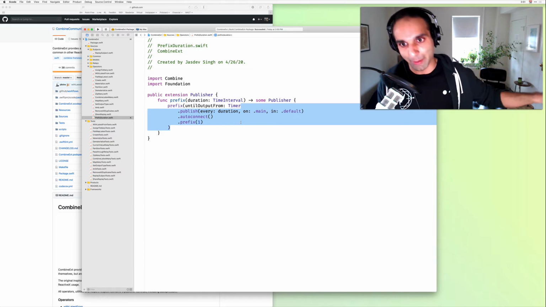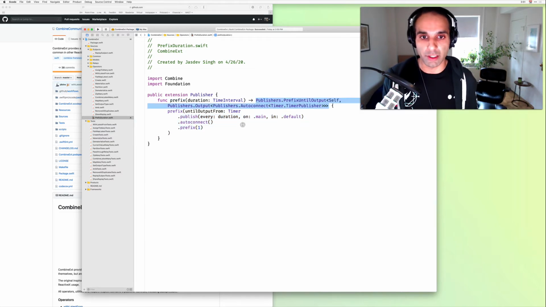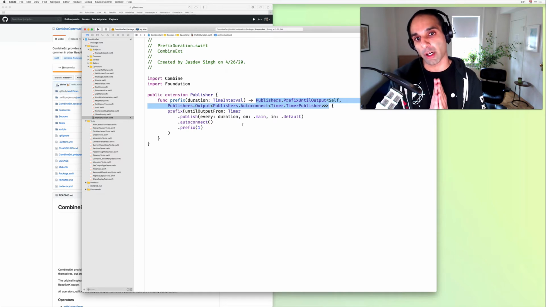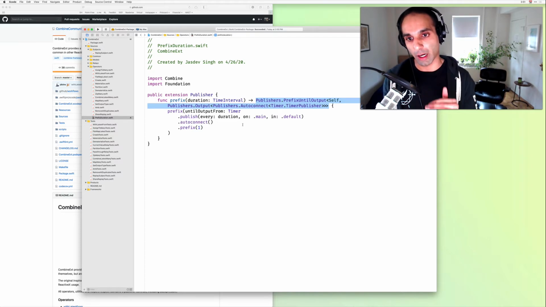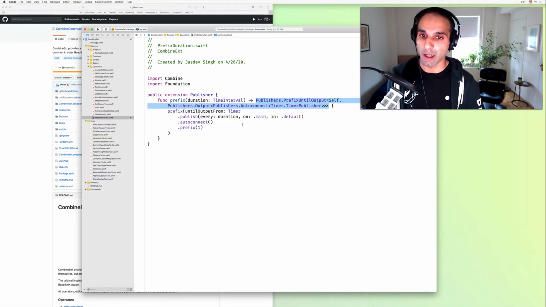So before going down that rabbit hole, I have a post on it. We're just going to go ahead and go back to the folder type. And again, if this is not your cup of tea, you can totally go back to the erase to any publisher. Just know that you're possibly leaving performance benefits. You're taking them off the table, which may be okay for your application. But for CombineX, we don't really know how folks are going to be using these operators. We just want to give them the most performant versions. And we don't know if they're going to be tacking on operators after our prefix. So that's why returning the folder type is a little bit more beneficial here.